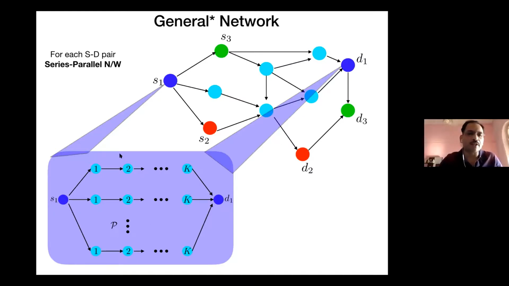There could be paths crossing these guys. So that's okay. That we don't care. But between each source and each destination, it's a series parallel network. That is all the restriction we are going to enforce. For different source destination pairs, they could have common nodes. So for example, this particular node could be common to multiple paths for different source and destination. All we are saying is that there are no two paths crossing the same node for a single source destination pair. That is where our problem starts. So it's not as general as you would like, but it's not too bad.